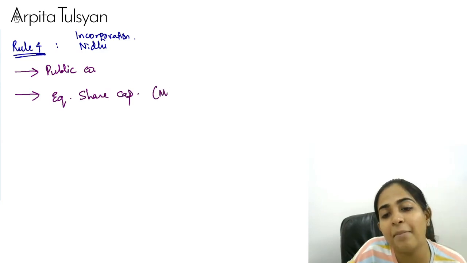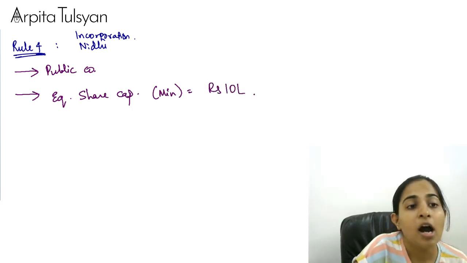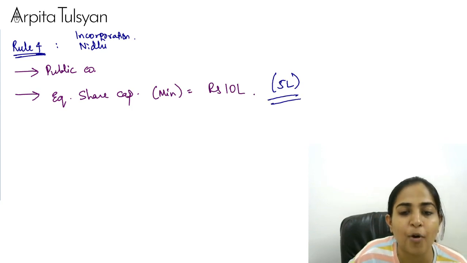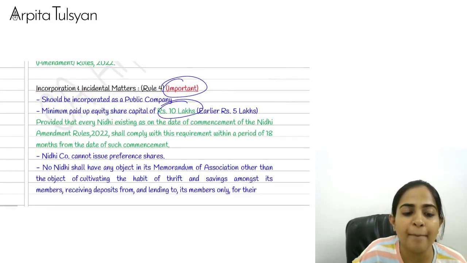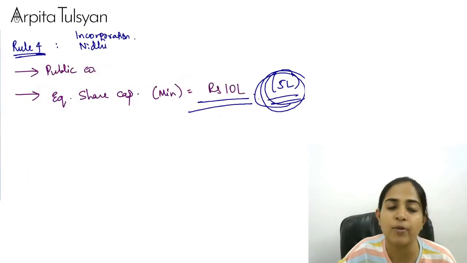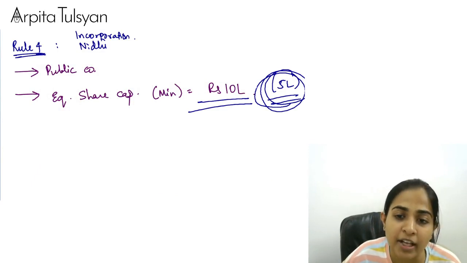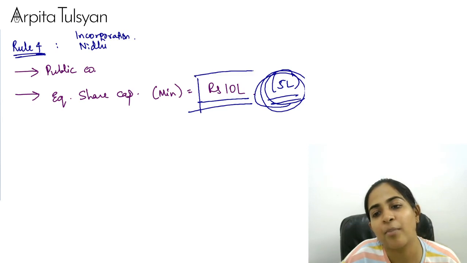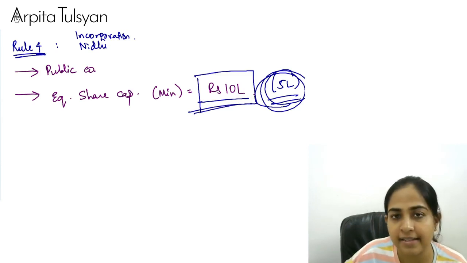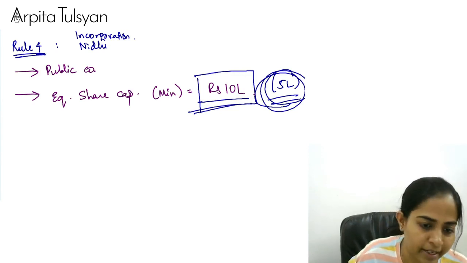So minimum equity capital is equal to rupees 10 lakhs now. Earlier it was 5 lakhs. Okay, so this is one point which got amended. Now the minimum equity capital is rupees 10 lakhs, earlier it was rupees 5 lakhs. Whenever you try question answers, make sure that you mark the amended answer. So this is going to be your minimum equity capital.